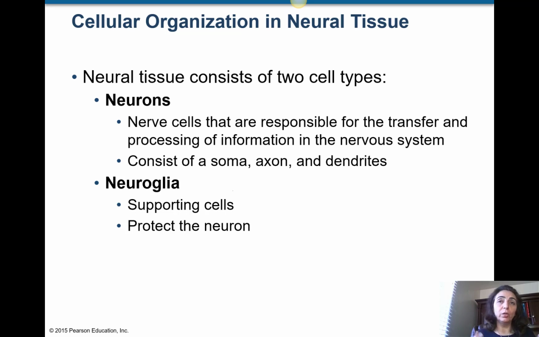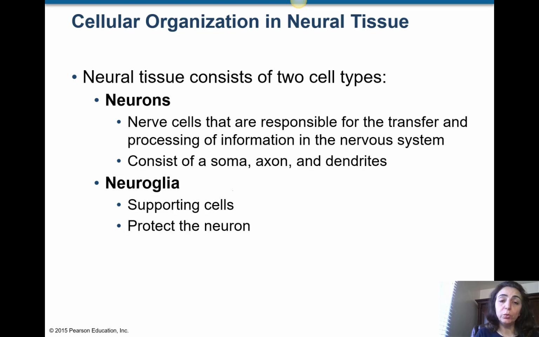So all these types of tissue together make each one of those organs: brain, spinal cord, nerves, and all, right? But now we're going to talk specifically about the neural tissue, right? Because most of any of those organs in the nervous system are composed of neural tissue besides other tissues.